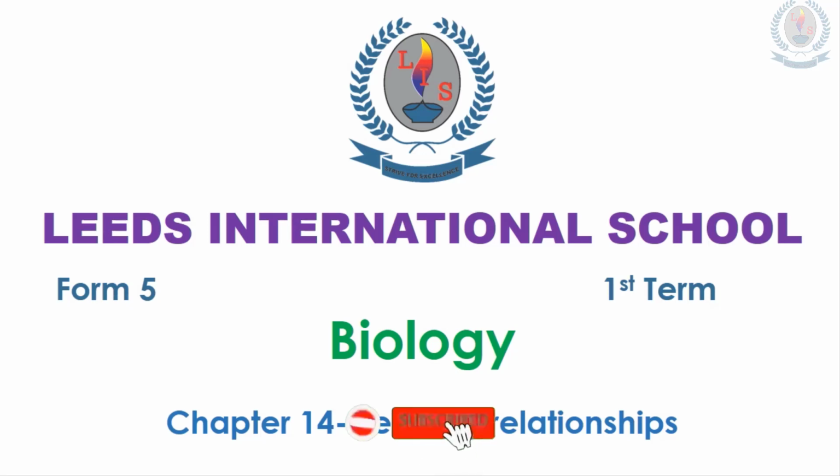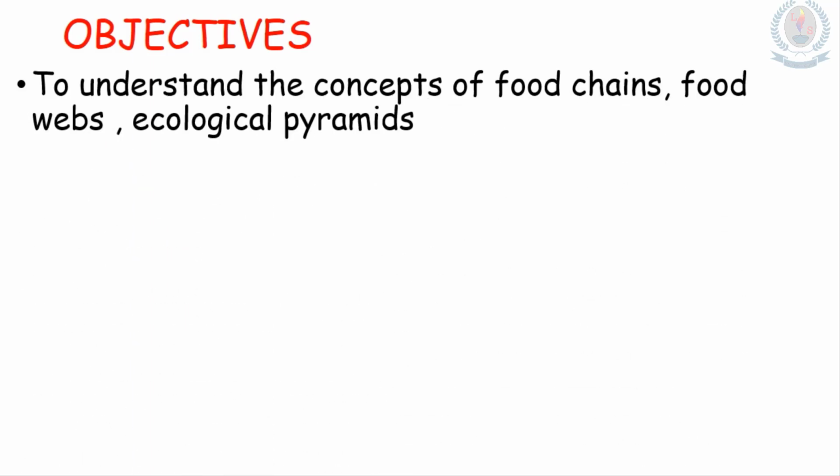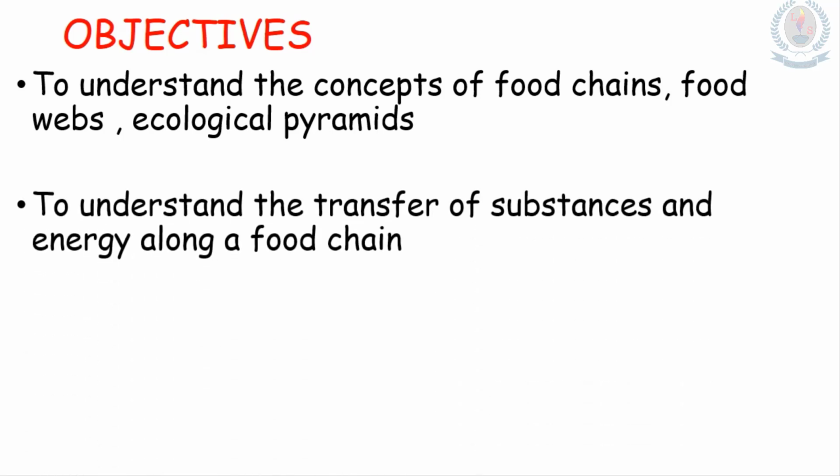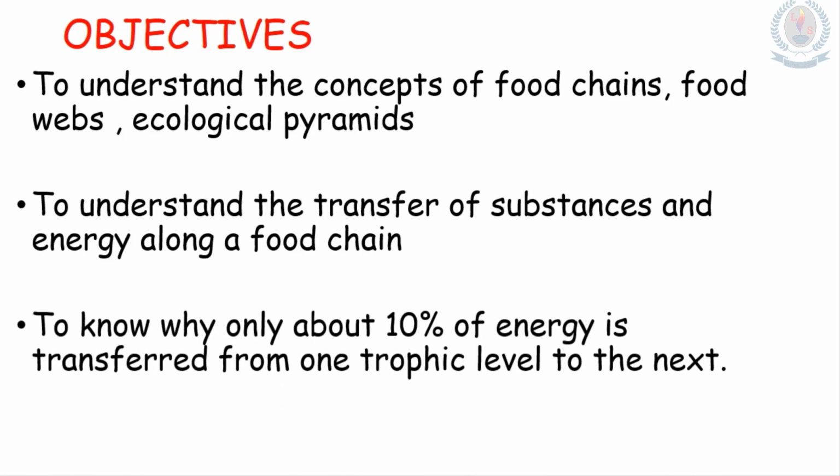Form 5 Biology, Chapter 14, Under the Ecosystem, the second part, Feeding Relationships. Objectives of this lesson: to understand the concepts of food chains, food webs, and ecological pyramids, to understand the transfer of substances and energy along a food chain, and to know why only about 10% of energy is transferred from one trophic level to the next.